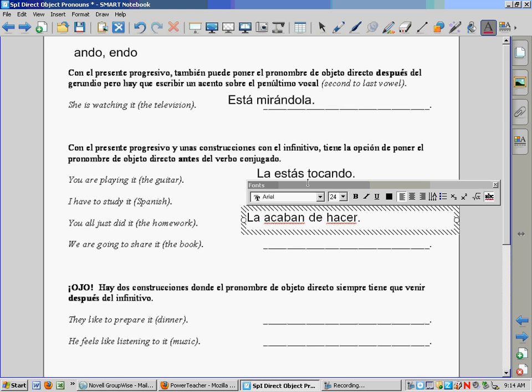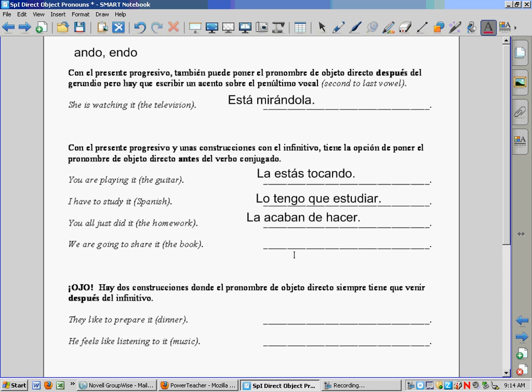And notice when I say those words, they all kind of blend together. And that's why it sometimes seems to people who are unfamiliar with Spanish, or any other language for that matter, that they talk fast, because they just blend the sounds together. We do the same thing in English. It sounds really weird if I speak each word individually, because no one talks like this unless you're a computer. And so we just blend the words together naturally. Same thing happens in Spanish. La acaban de hacer.